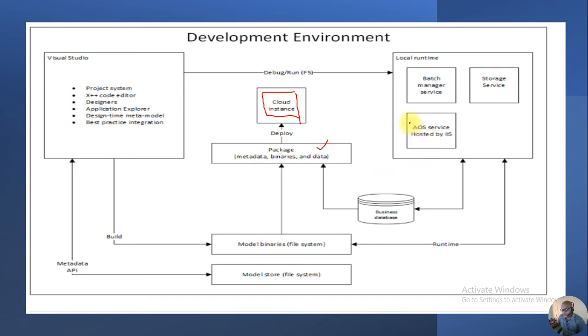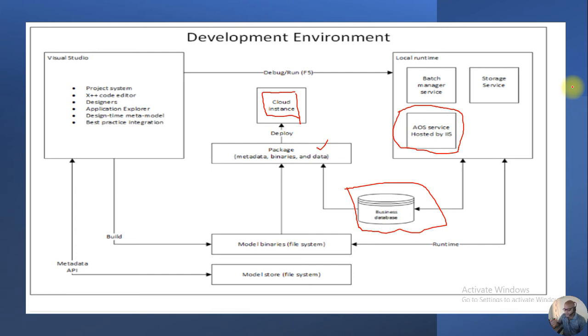Here we need to notice AOS hosted by the IIS. Okay, different batch services and storage services, and a business database. This is nothing but SQL. Okay, model binaries and model store file system. Everything is available in the development environment. After this, I will show you how they mention these things.